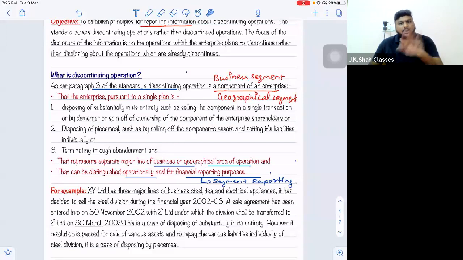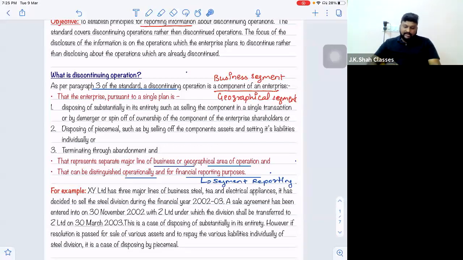Whether it is reported or not is a different story, because then para 27 has to be checked. It should be a segment. If it is reportable or not, that is a secondary point. But what is the definition saying? It can be distinct. It can be distinguished operationally and can be distinguished for segment reporting purposes also.